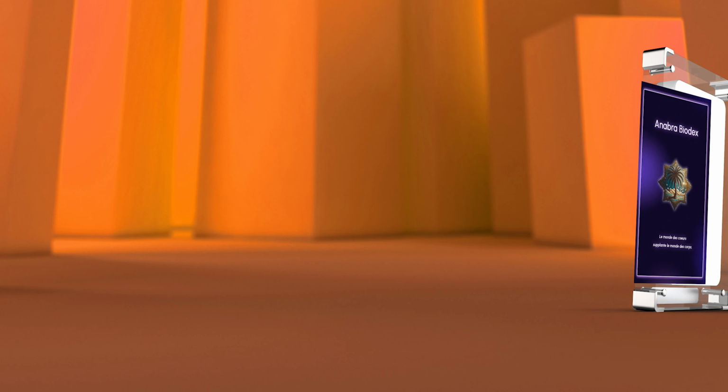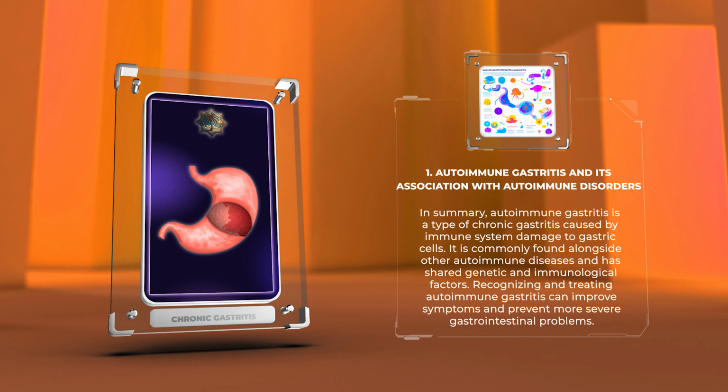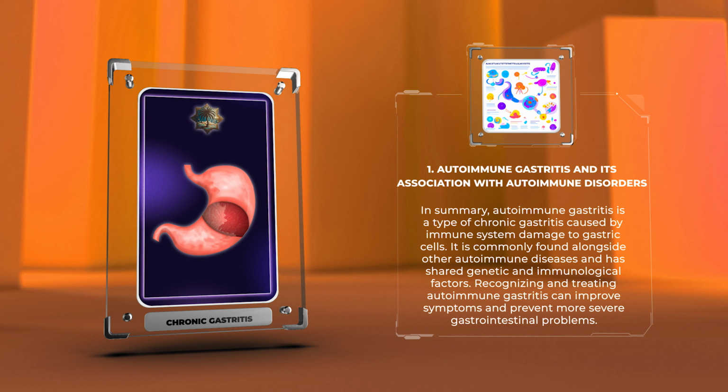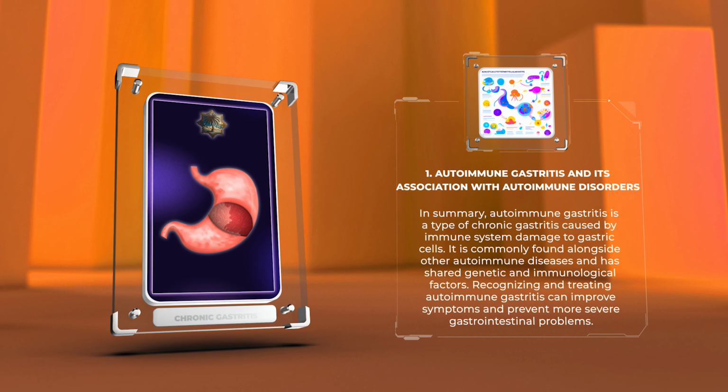In summary, autoimmune gastritis is a type of chronic gastritis caused by immune system damage to gastric cells. It is commonly found alongside other autoimmune diseases and has shared genetic and immunological factors. Recognizing and treating autoimmune gastritis can improve symptoms and prevent more severe gastrointestinal problems.